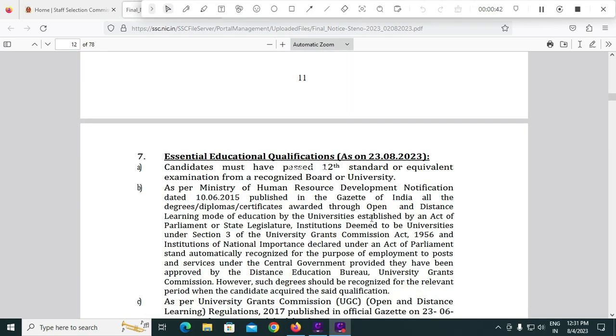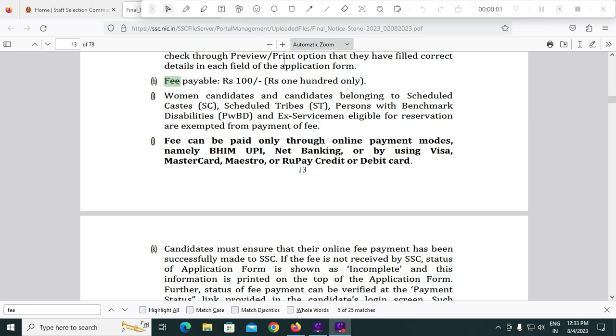Friends, regarding this essential educational qualification is 12th class or intermediate as on 23rd August 2023. And regarding the application fees, there is no fee for all women candidates, SC ST, PwD and ex-servicemen. Others have to pay ₹100 through online or offline mode.